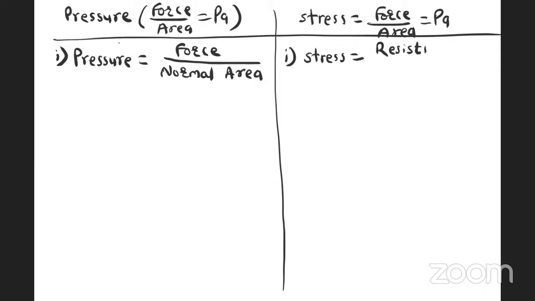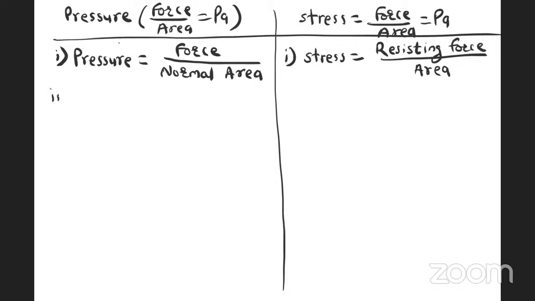Therefore, stress is resisting force divided by area on which force is applied. For stress calculation, normal area is not considered always. It may be a normal area, it may be a shear area. That depends on the area on which force is applied. This is the first difference.